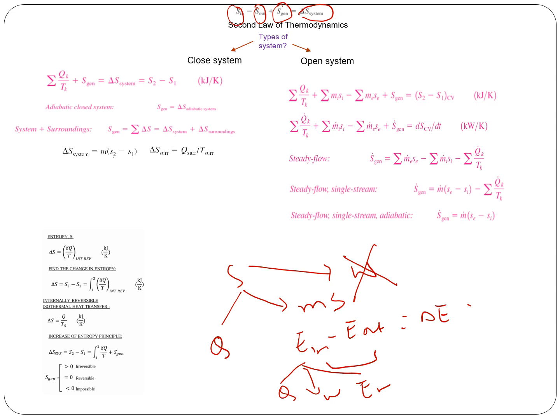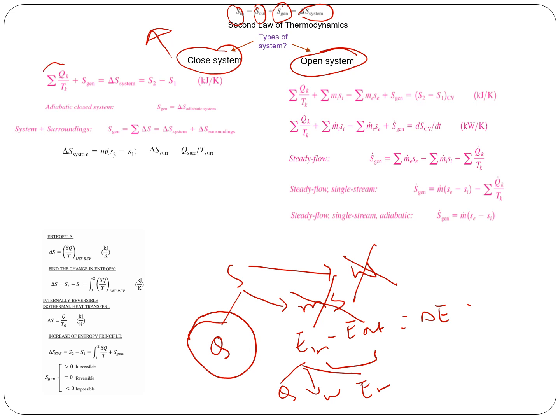Okay, so based on that, you can write the entropy balance equation for the closed system as well as for the open system. For the closed system, there is no transfer of mass, so you don't have entropy transfer due to mass. The only thing you have is due to heat transfer.